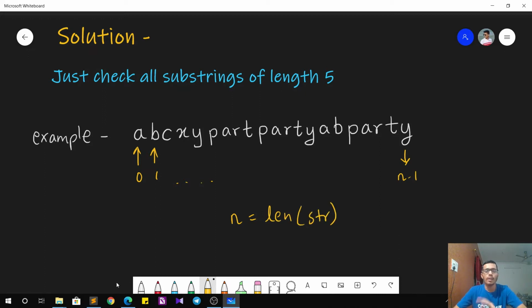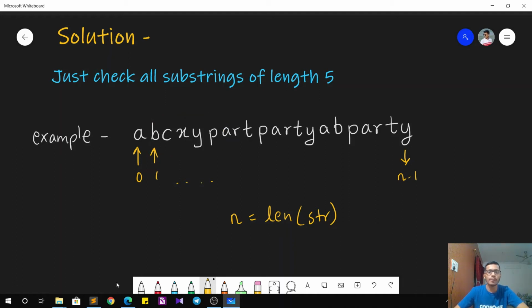So as we know that the indexes are associated, what we can do is that from each index we can check the substring of length 5. That is, from index 0 I can check this substring, that is a substring of 5 letters. I will check if that equals party, and I will replace the letters. If not, I will move forward. That is, I'll discard this and check the next substring, that is starting from index 1. So I'll check these 5 letters now. If this substring equals party, I will replace the letters with PAWRI. If not, I'll just move forward.